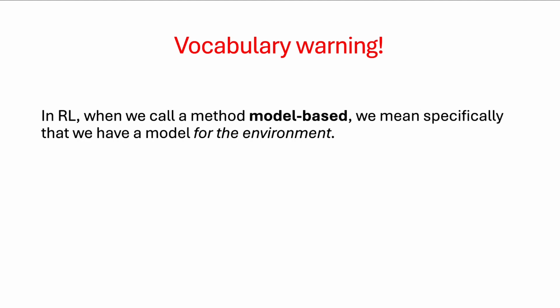Now, these are two separate things, a model for the environment and a model for action values. When we talk about a method being model-based, we specifically mean a model for the environment. And whether or not we're using a model for our Q function is independent of whether the method is model-based. So I just want to highlight here that model-based refers only to whether we model the environment and not whether we model the Q function. So in all the algorithms we're going to look at today, from this point onwards, we're going to be modeling the Q function, but eventually we're going to move to model-free algorithms that don't have a model for the environment.